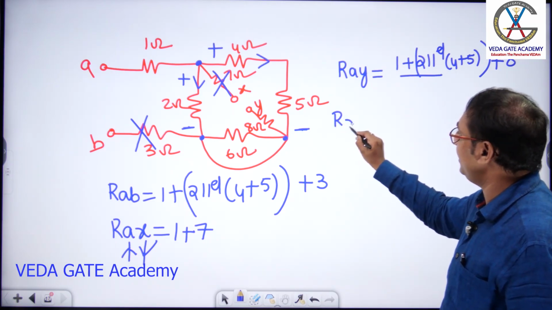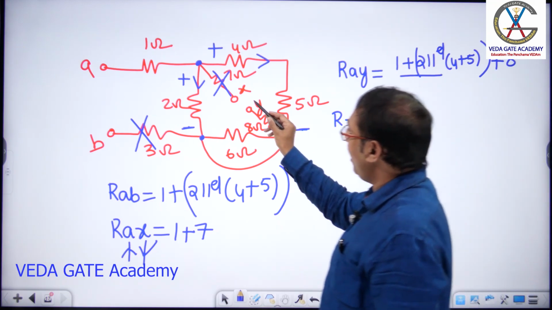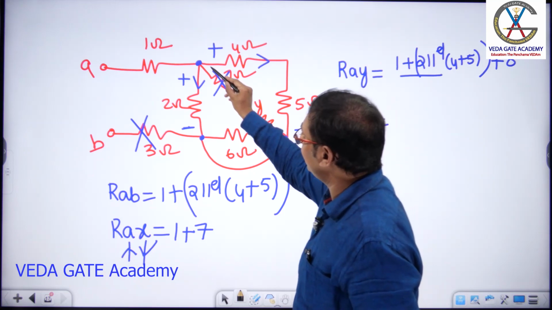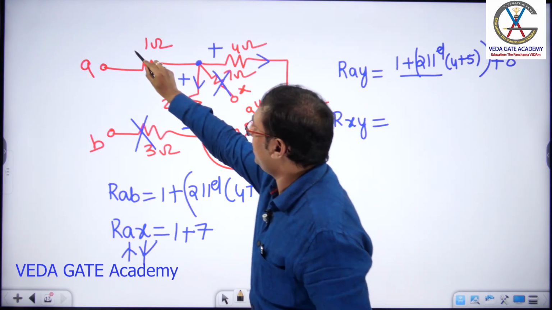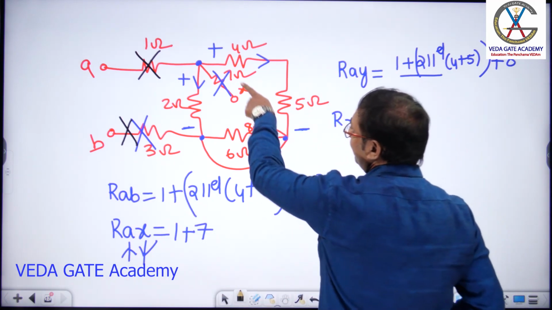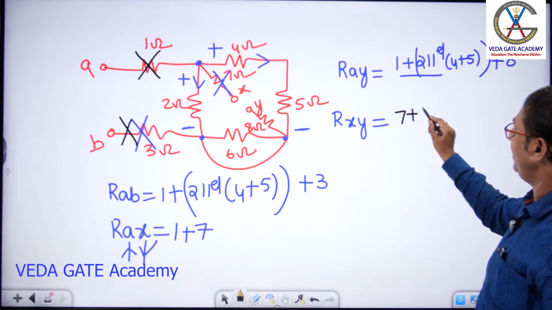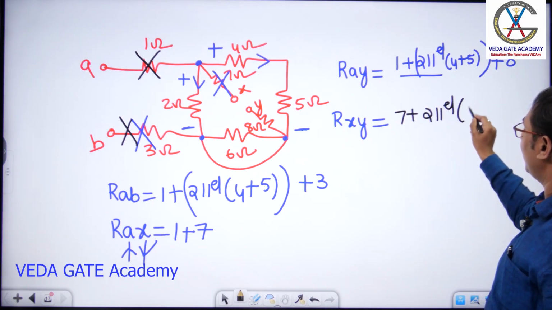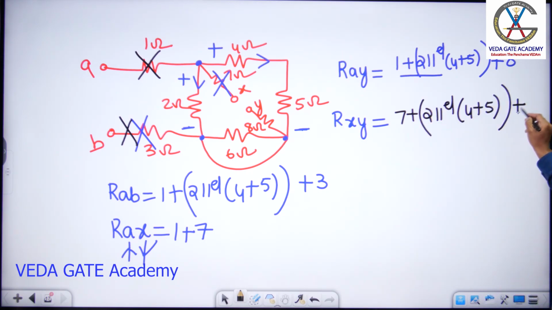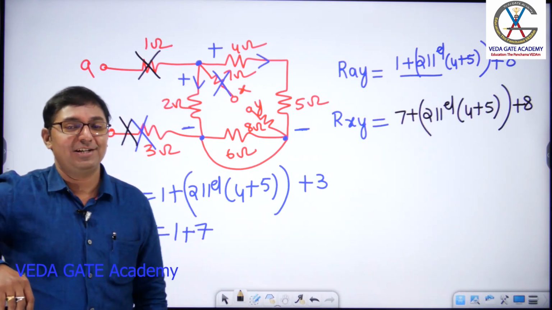Let me write RXY and conclude series-parallel reduction techniques. Done, sir. RXY, let me use the black pen. Current comes like this, divides into this and this. No current flows here. Why? Because there is no path. No current flows in the wire, no path. Current comes like this, divides into this and this. So the answer is 7 plus 2 parallel with 4 plus 5. The combination is in series with 8. This is what series-parallel reduction techniques are.